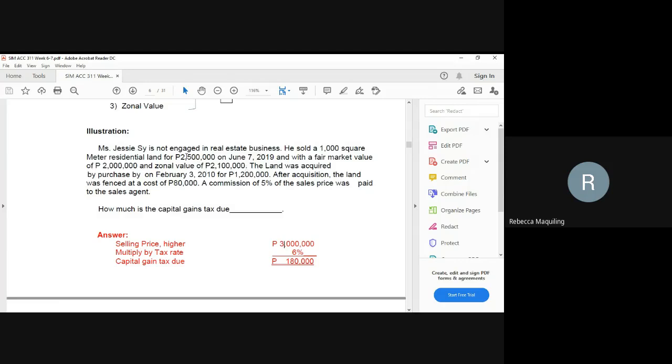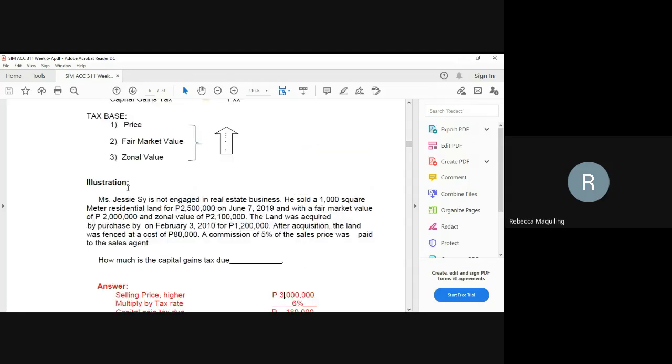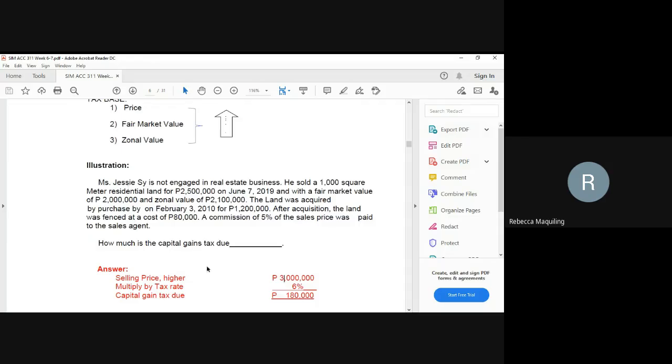Whichever is higher: the selling price is 2,500,000, market value is 2 million, zonal value is 2,100,000. So the higher is the selling price, 2,500,000, multiplied by 6%. So the answer should be 150,000. The question is on the capital gain tax. So the fencing of the land at a cost of 80,000 is no longer needed, and also the commission, because we base on the tax base: the price, market value, and the zonal value.